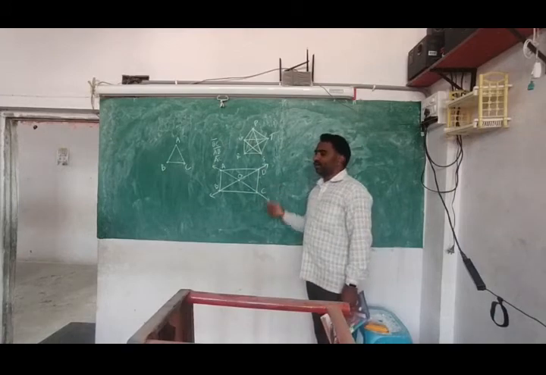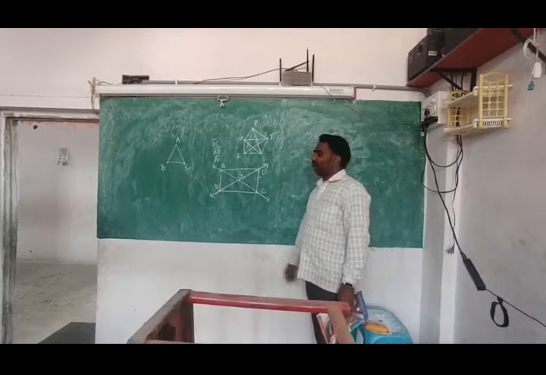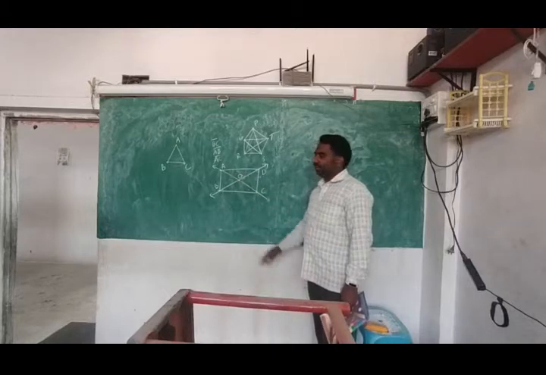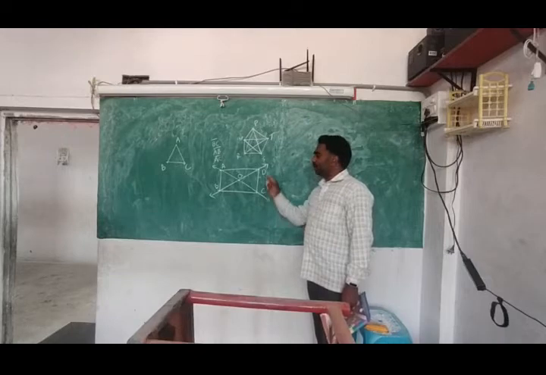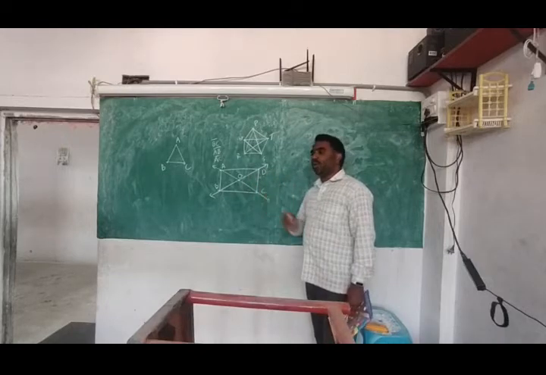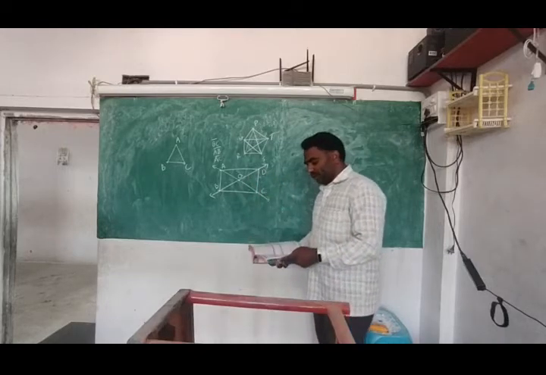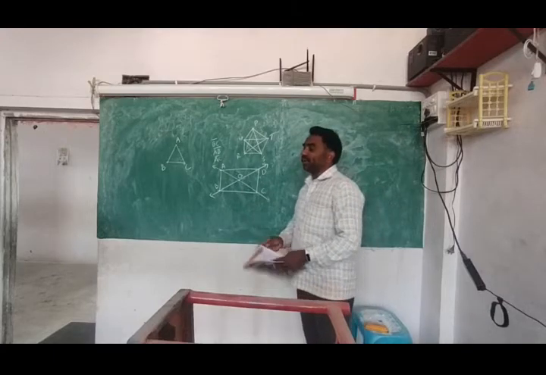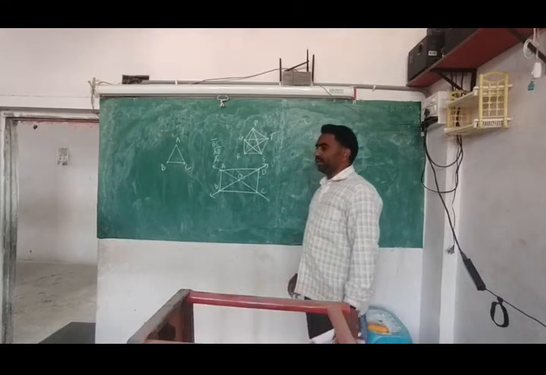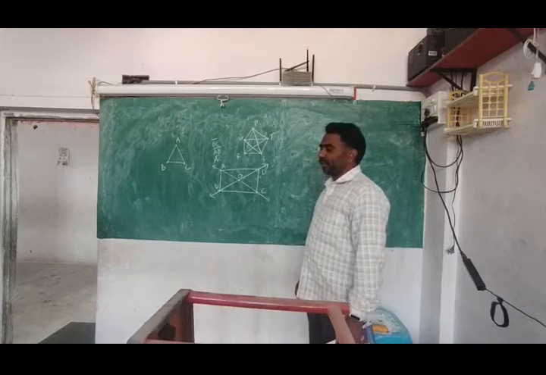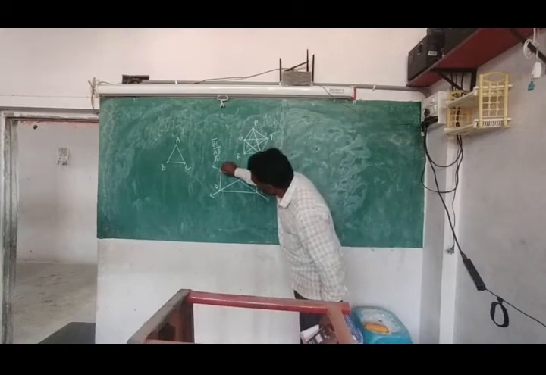Now he is asking you to name any 5 points here. Can you see the 5 points? What are they? Point A, point B, point C, point D, point O. Okay, one more question. Any 5 line segments? AB. Yes, this is one line segment.